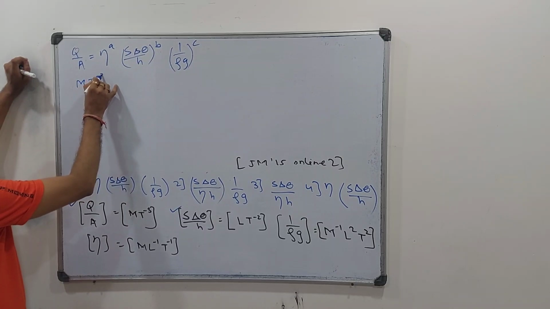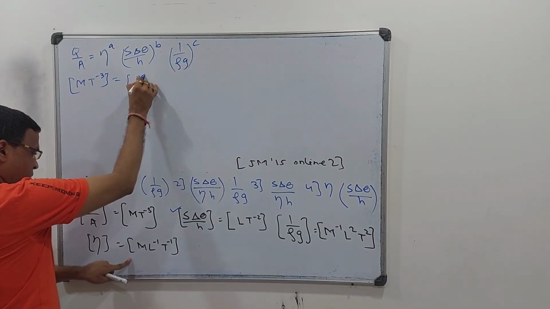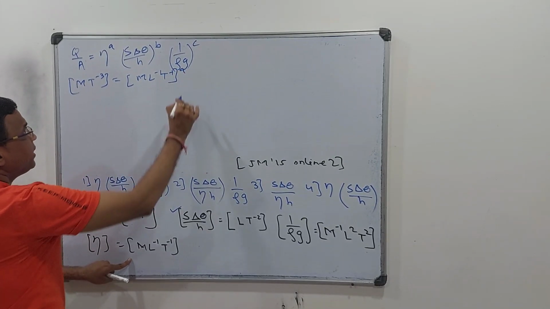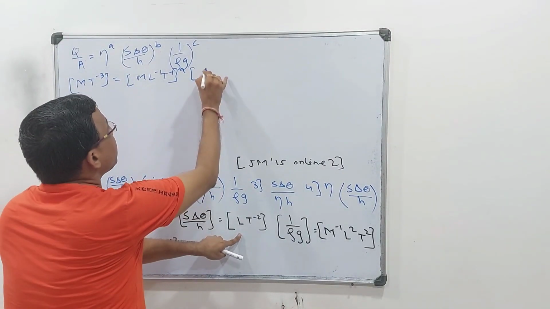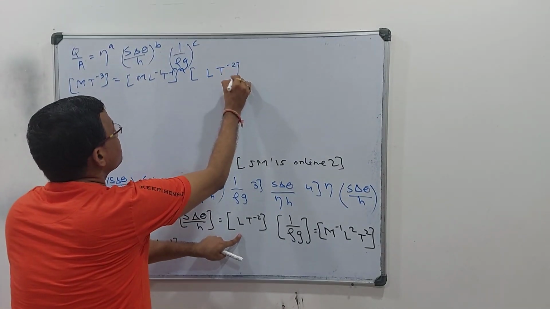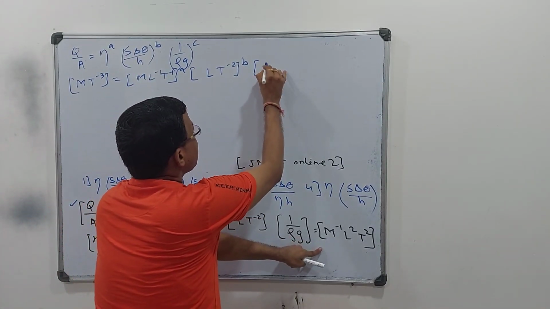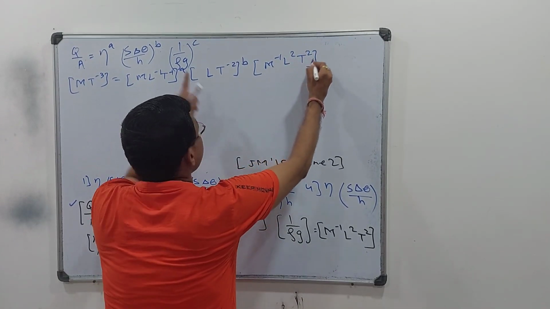M T minus 3. Eta is M L minus 1 T minus 1 power a, and s delta theta upon h is coming to be L T minus 2 power b, and 1 upon rho g is this, M minus 1 L2 T2, and then power c.